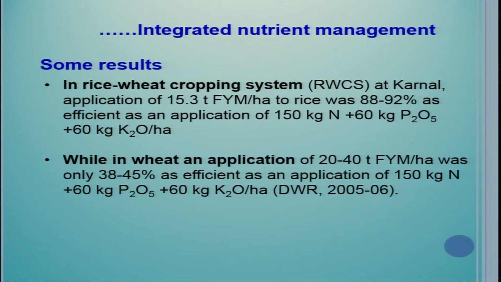While in wheat, an application of 20 to 40 ton FYM per hectare was only 38 to 45% as efficient as an application of 150 kg nitrogen plus 60 kg P2O5 plus 60 kg K2O per hectare. It means that FYM was more effective in rice and less effective in wheat. The reason is simple: in the Kharif season we get high temperature and rainfall, decomposition of farmyard manure is easy, release of nutrients is fast, therefore rice got good yields when we used FYM.